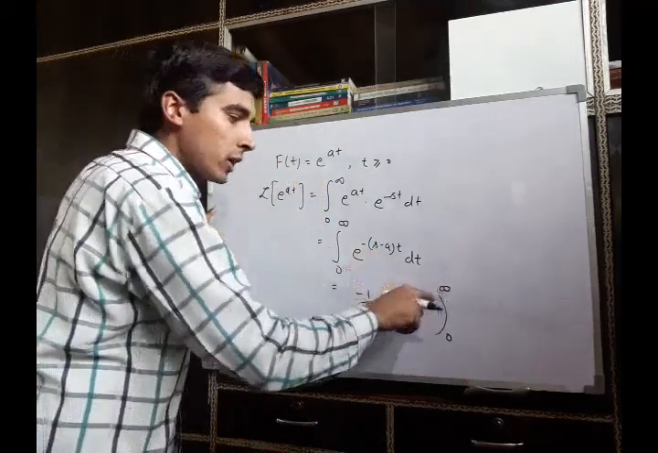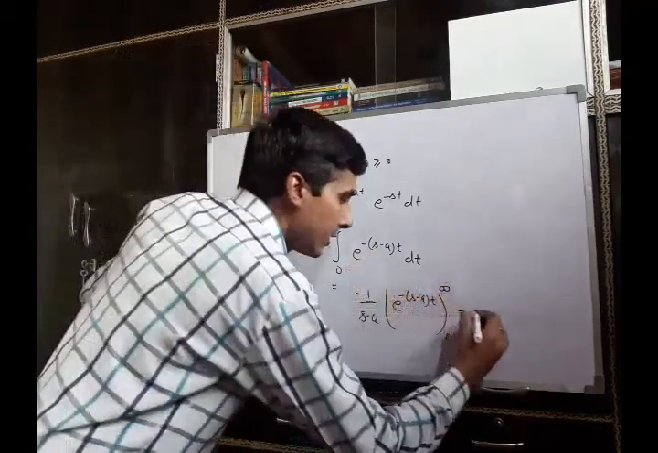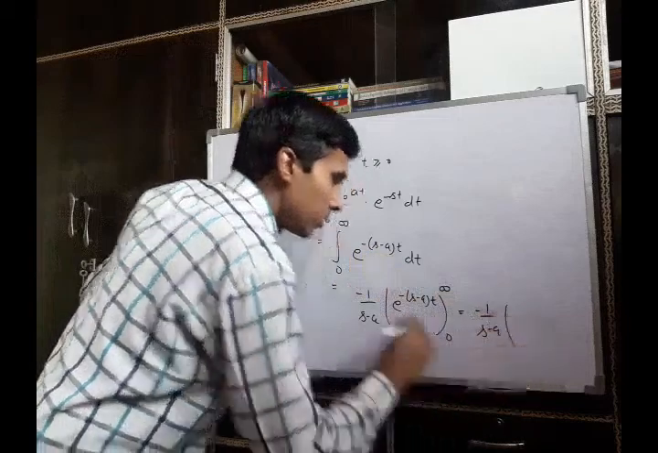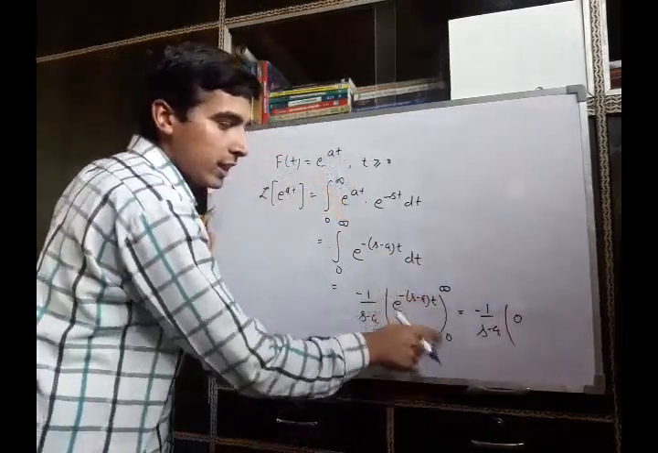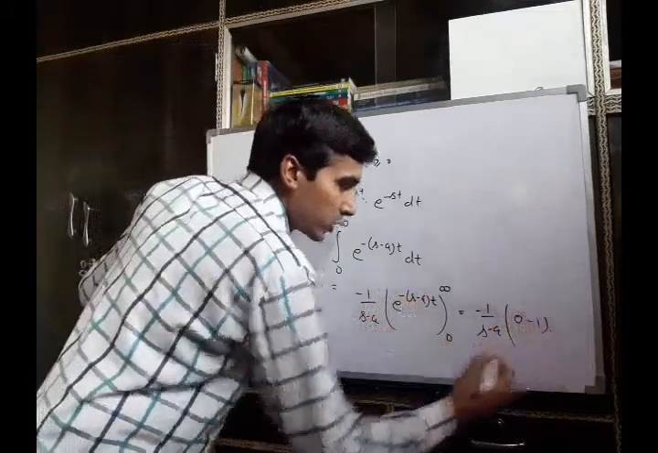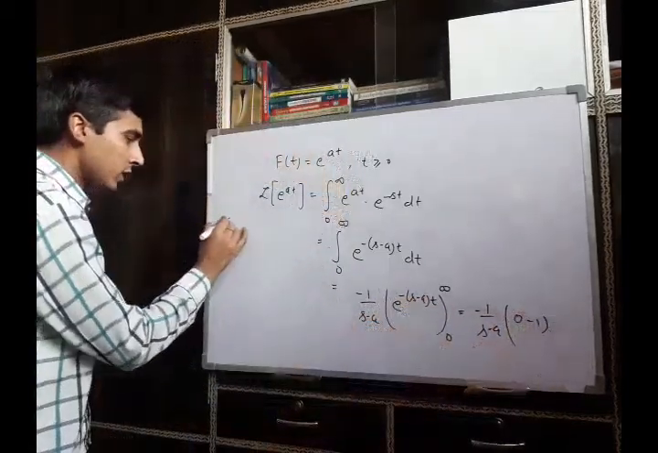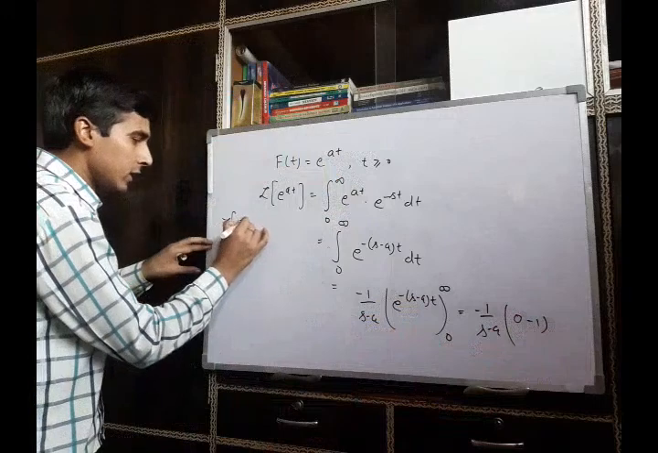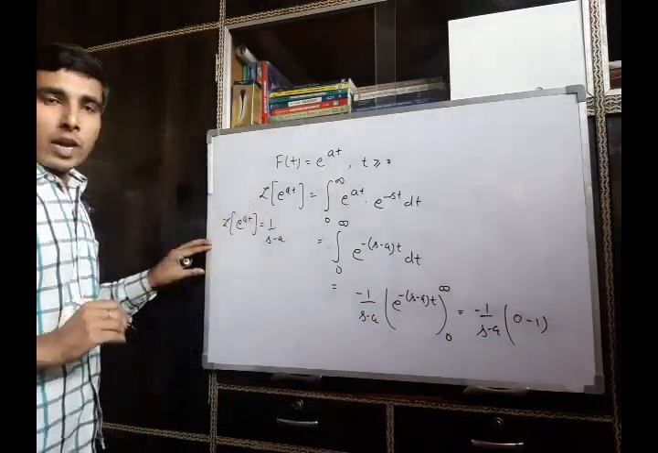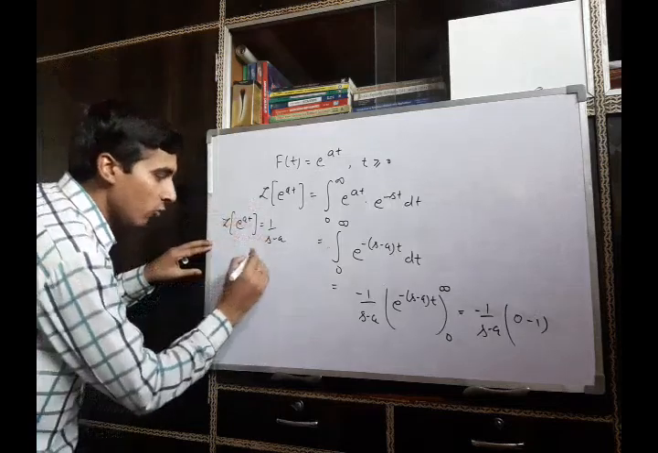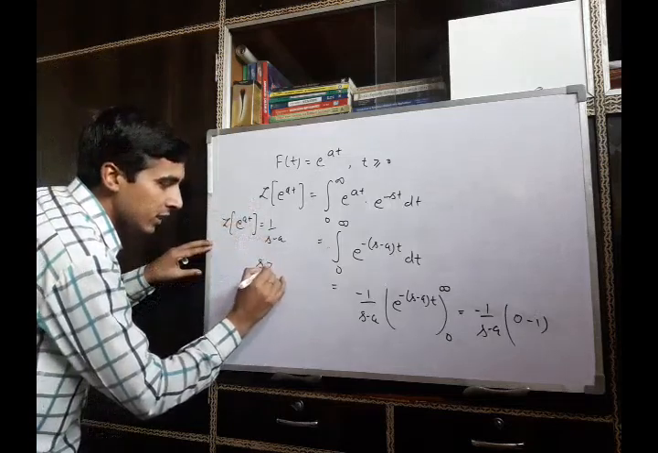Again, when we put t tends to infinity, it will be 0, and when we put t tends to 0, it will be minus 1. So the Laplace transform of this function e raised to power at will be 1 upon (s minus a), and it will exist only if s is greater than a.